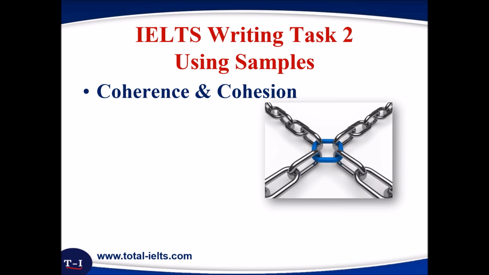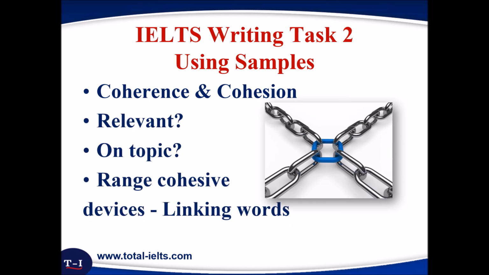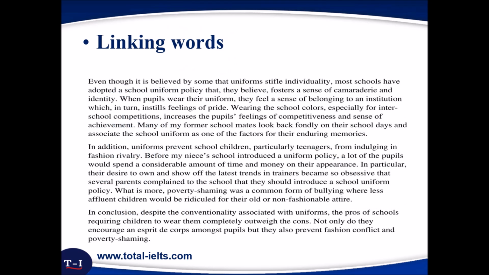Next, have a look at the coherence and cohesion of the sample answer. For coherence, are the main ideas relevant? Are they on topic? Are they fully developed using supporting details? And for cohesion, notice the range of cohesive devices that are used, or as some people call them, linking words. Here I've highlighted some cohesive devices or linking words in the example essay. And when you do this, first of all, check the function of the linking words and the grammar, the punctuation, etc. And this is a great way to build up a bank of your own linking words.